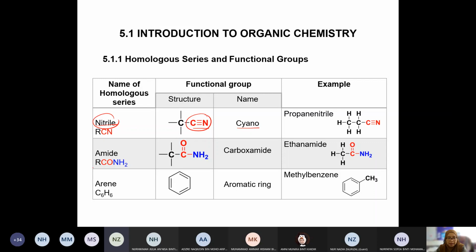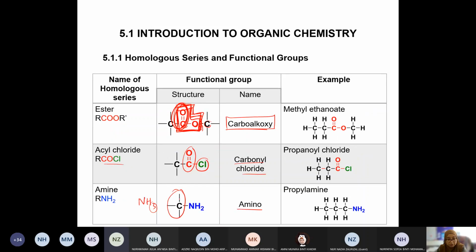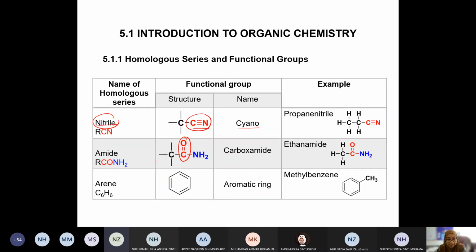And then we have amide. So what's the difference between amine and amide just now? Amide dia ada carbonyl. Amine just now, we don't have carbonyl. We don't have double bond O. But amide, we do have double bond O. But we still have NH2 lah. Okay, it's just that we have an additional of oxygen. So this is what we call carboxamide. Okay, carboxamide.